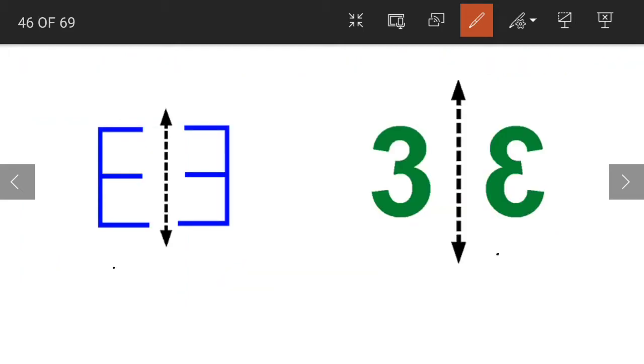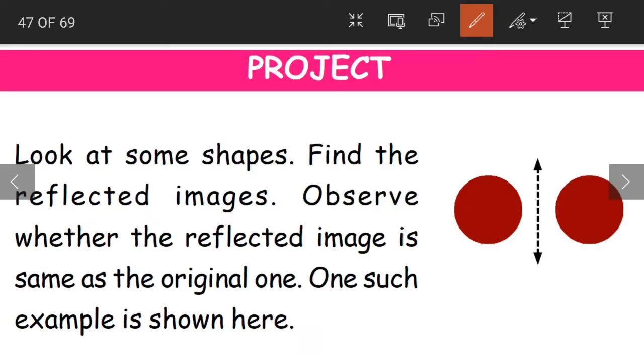These are again a few more examples. See, this is how it is. When it comes to reflection, it has changed in the opposite direction. Again, the number 3, the reflection becomes in the opposite direction. Now, project. Look at some shapes. Find the reflected images. Observe whether the reflected image is the same as the original one.